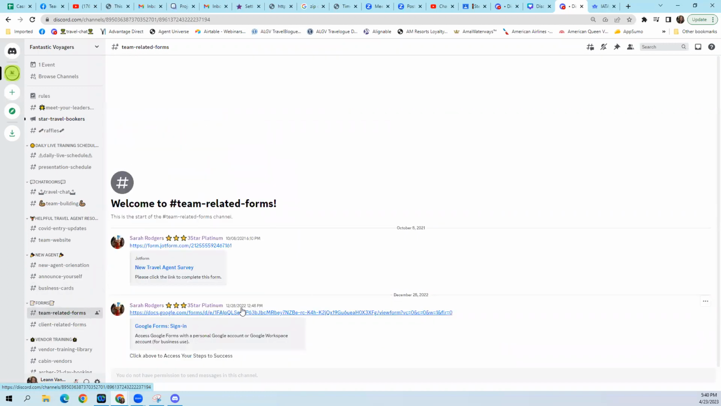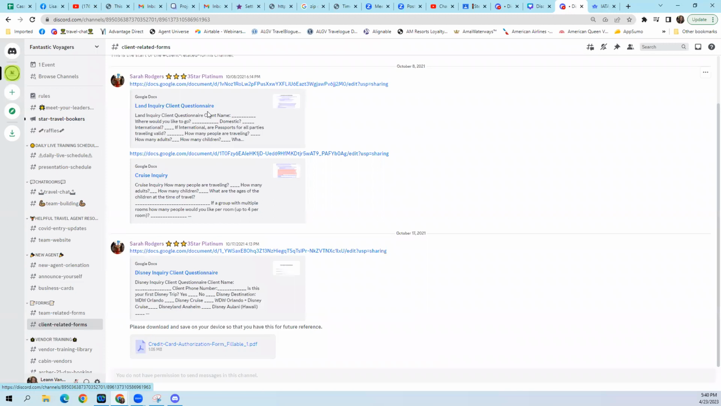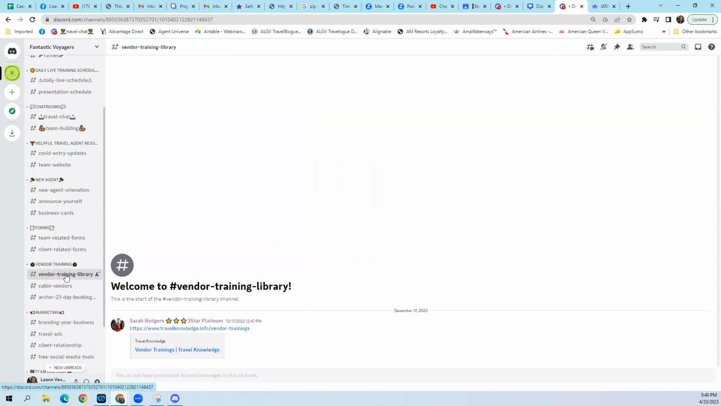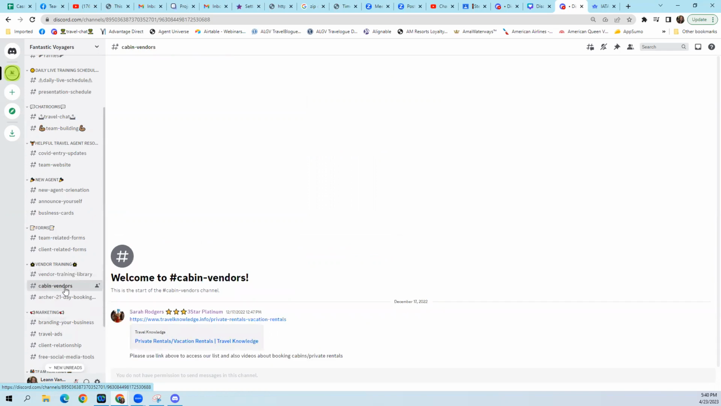Forms, there's team related forms, which have to do with us in the team, and then client-related forms, land inquiry, cruise inquiry, Disney inquiry, the credit card authorization form. This was all covered in the Google Classroom as well, but it was also here. Vendor training library. This is just going to take you to travelknowledge.info, where there's tons of videos you can watch. Cabin vendors. If you have someone who wants to stay at a cabin in North Dakota or something like that, you want to click here and check out the different resources for places for cabin rentals, since we don't deal with Vrbo or the other one, which I can't think of the name right now.